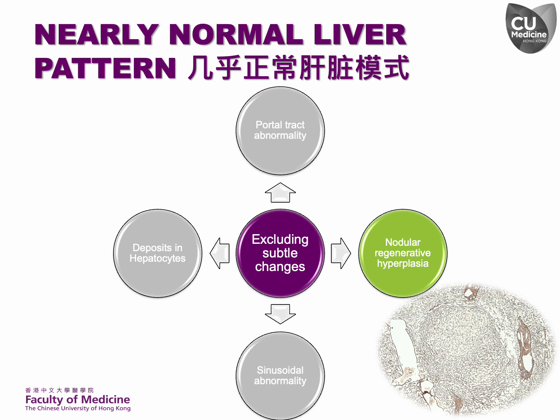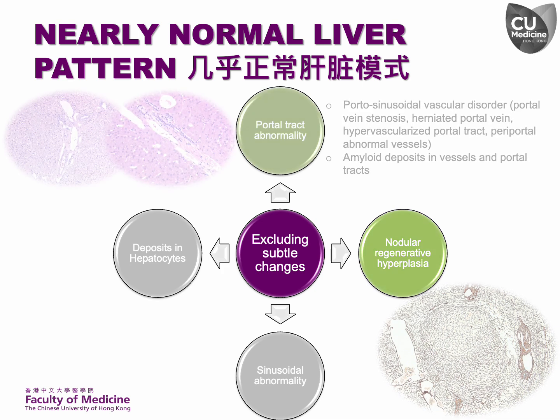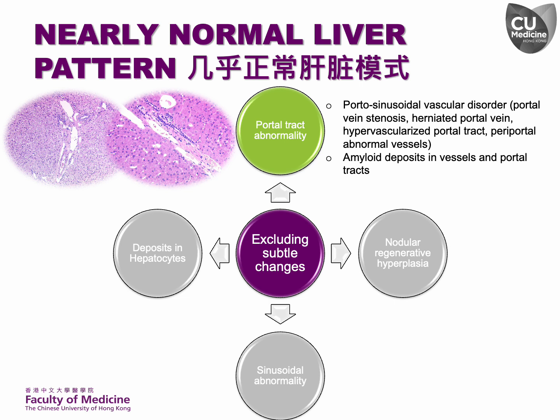Before diagnosing a nearly normal liver pattern, it is essential to rule out certain pathological changes that may be very subtle and easily missed in H&E sections. For instance, nodular regenerative hyperplasia should be excluded by examining the biopsy at low magnification to detect any vague hepatocellular nodulation. Portal vascular abnormalities linked to portal sinusoidal vascular disorder can be patchy and subtle, necessitating careful examination if the patient presents with portal hypertension.